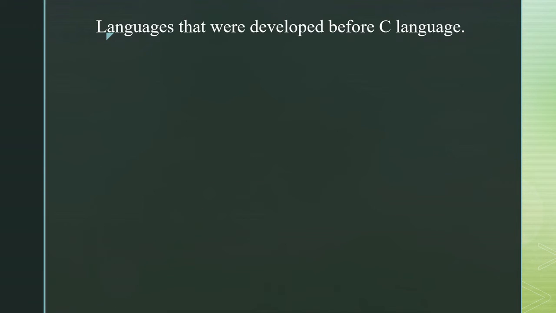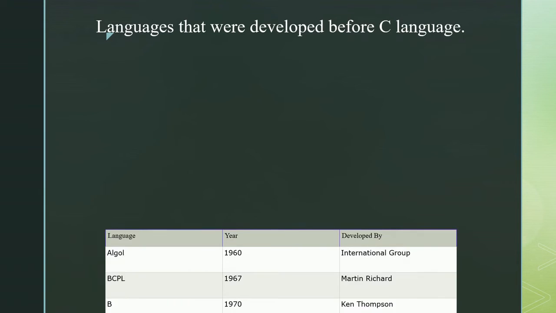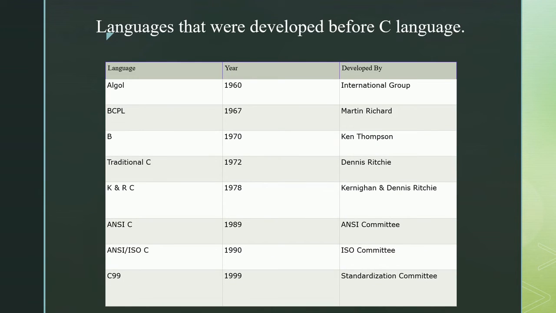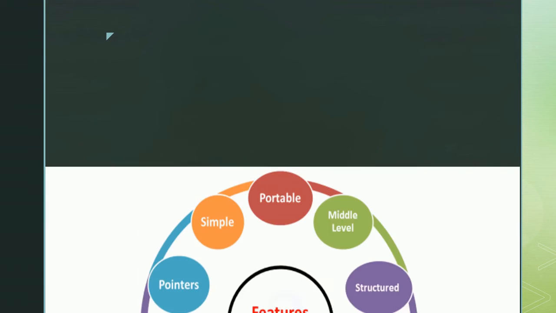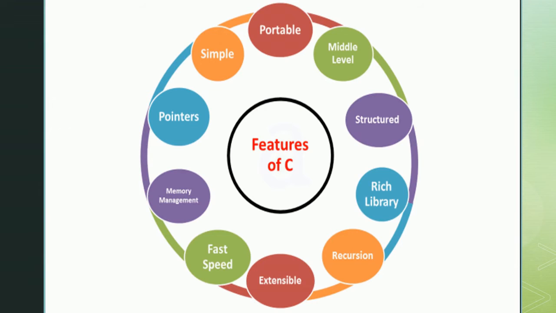Languages that were developed before C are ALGOL 1960, BCPL 1967, and all these languages were developed before the C language came into existence. So what are the features of C? All these are the features of C: simple, portable, middle level, structured, rich library, recursion, extensible, fast speed, memory management, pointers. So let's see them one by one.